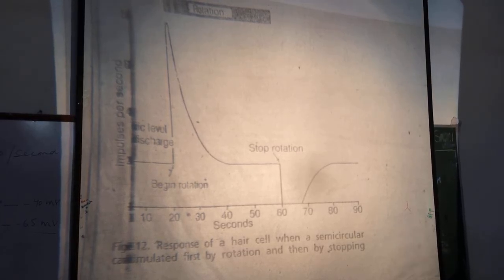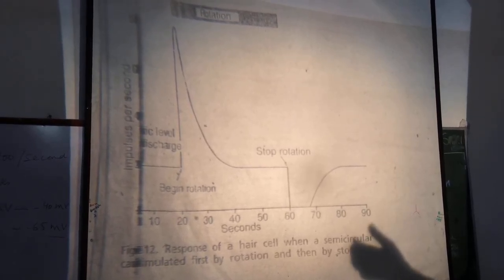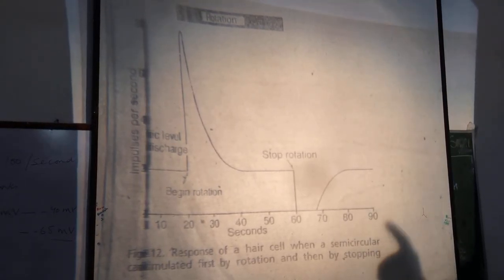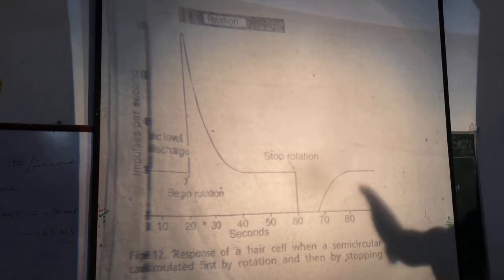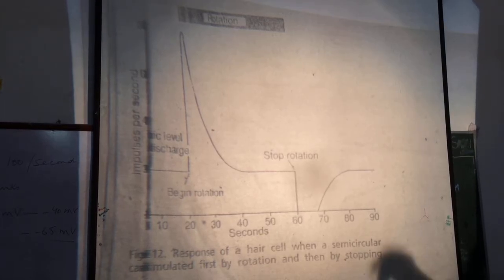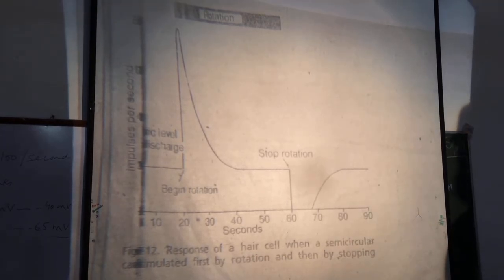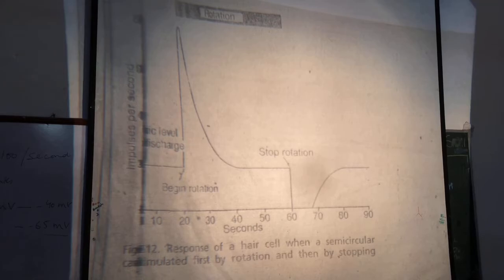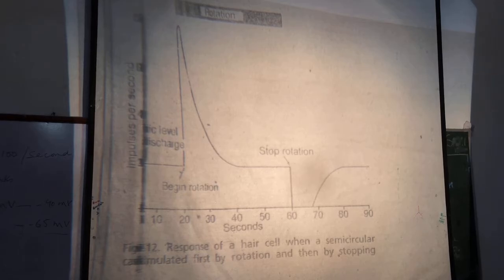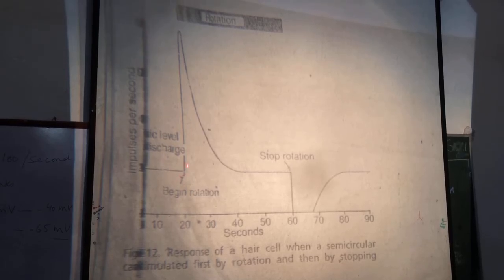So we rotate a person, and the semicircular canals rotate in the same direction along with the body. But the endolymph, because of inertia, remains stationary or moves towards the opposite side. And this causes bending of the cupula, or bending of the stereocilia, towards the kinocilium. Hair cells are excited, and discharge of impulses from the hair cells will increase to many hundred impulses per second abruptly.